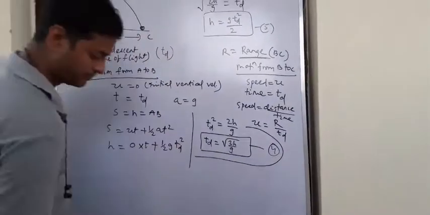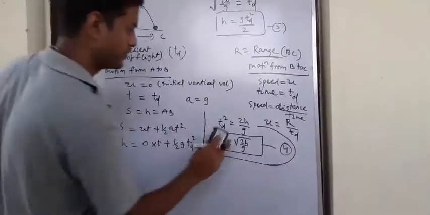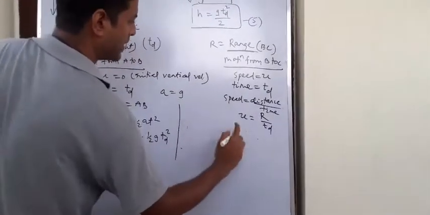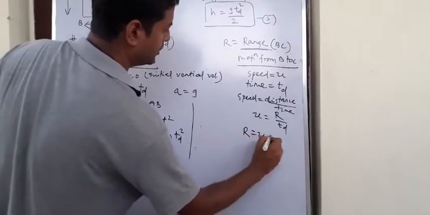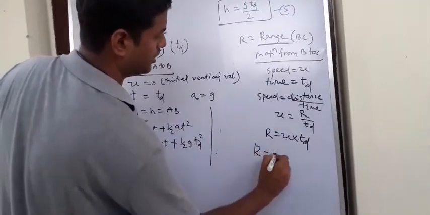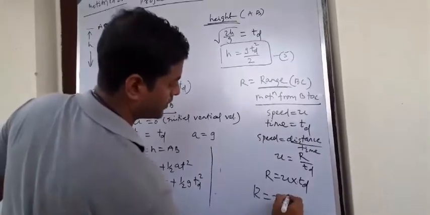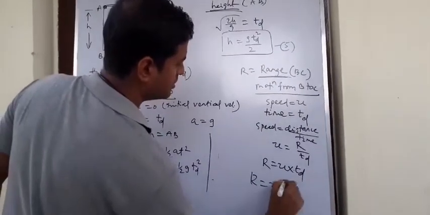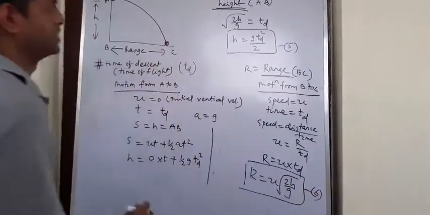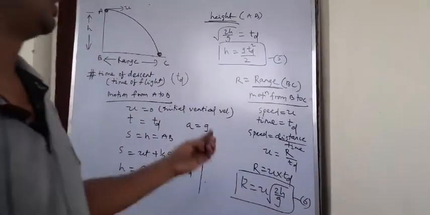So if I solve, I am trying to solve here. So u equal to r by td, so r equal to u into td. But from equation 4 I can write r equal to u into 2h by g root over, equation 6. So equation 6 represents range.